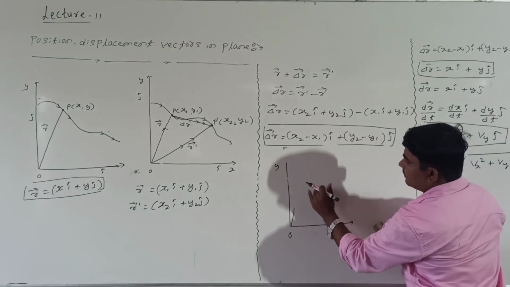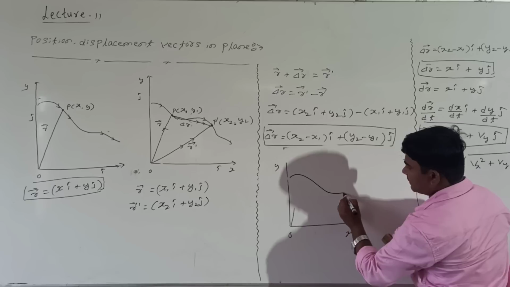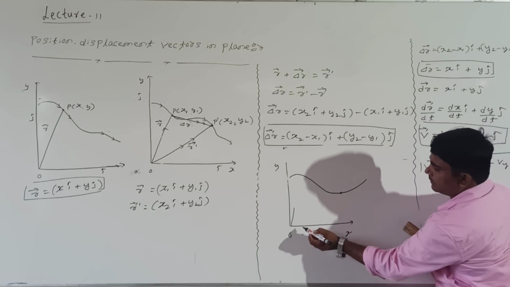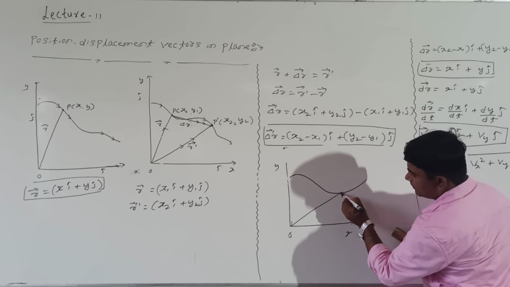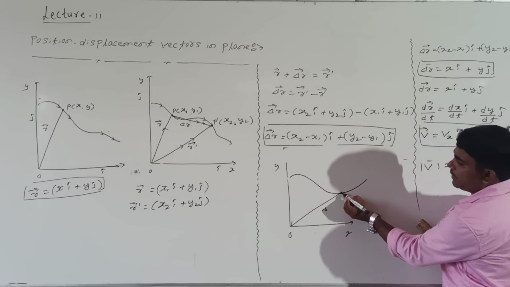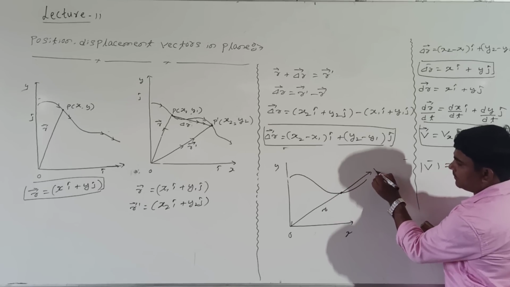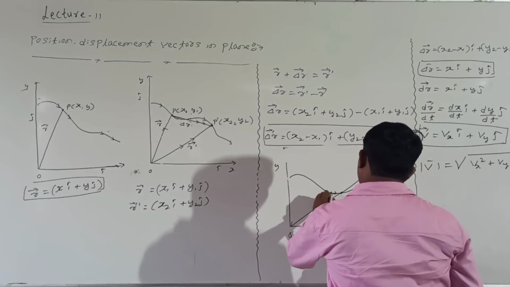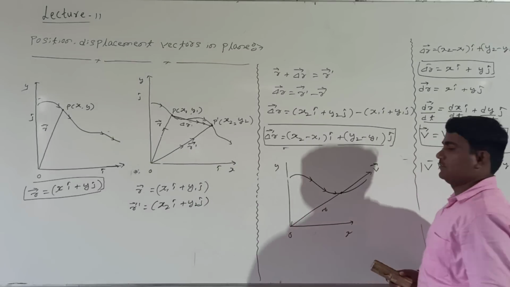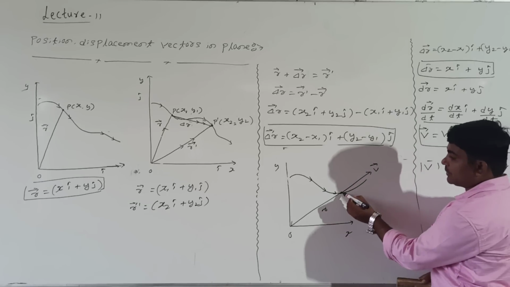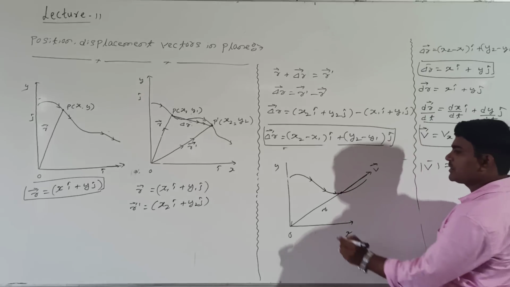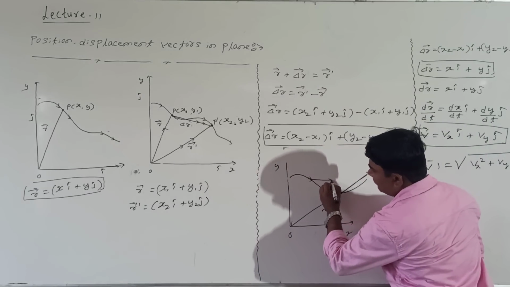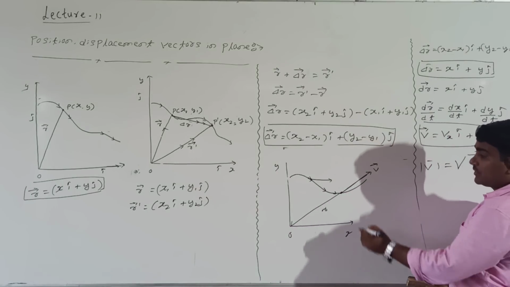See here, the body was moving like this. Later at this point, for my convenience, I will take this r value. If we draw the tangent line, this represents velocity v. The body was moving in this direction. At this point, if we draw the tangent line, this gives the velocity. This v can be resolved.